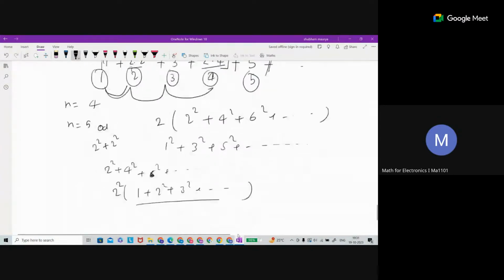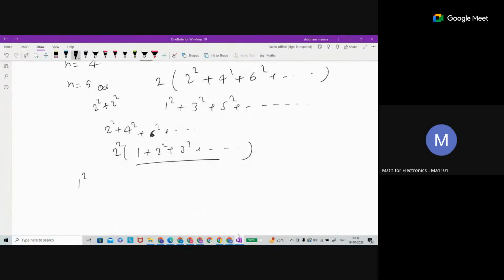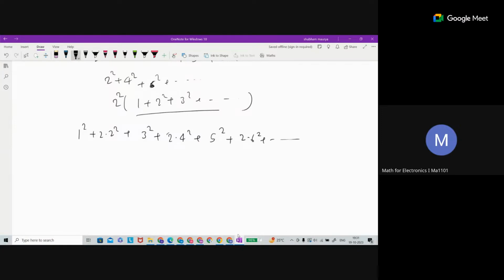So he is saying that you have 1 square plus 2 into 2 square plus 3 square plus 2 into 4 square plus 5 square plus 2 into 6 square. By this way, what he is saying is that we can write this term as 2 this way, right? And this term is again 4 square plus 4 square. This term is 6 square plus 6 square, right?